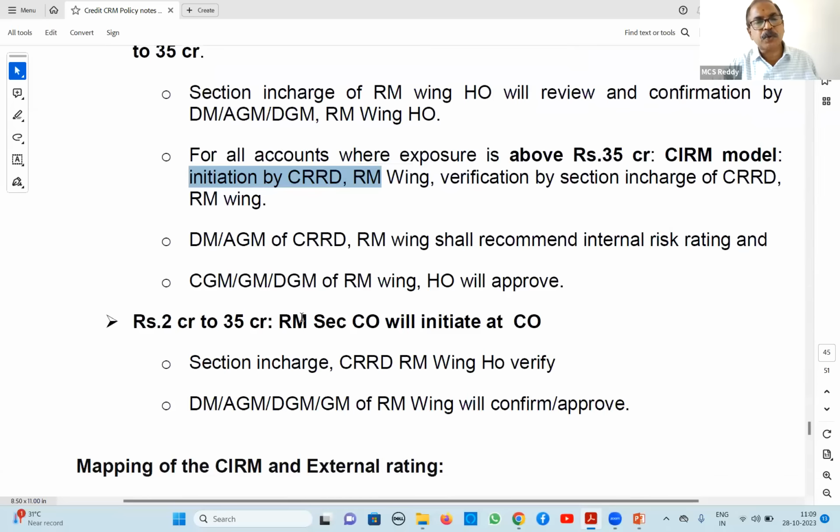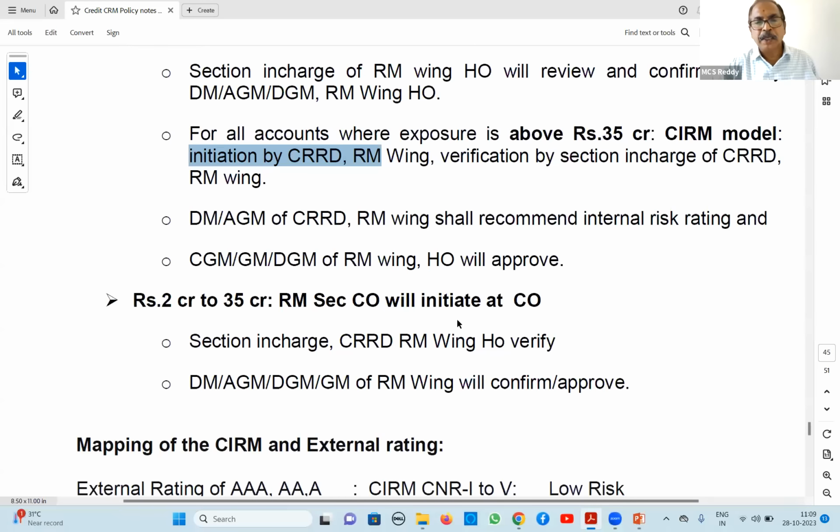Next, at circle offices, 2 to 35 crores, RM section CO will initiate at CO. Again, at head office, they will verify and confirm.